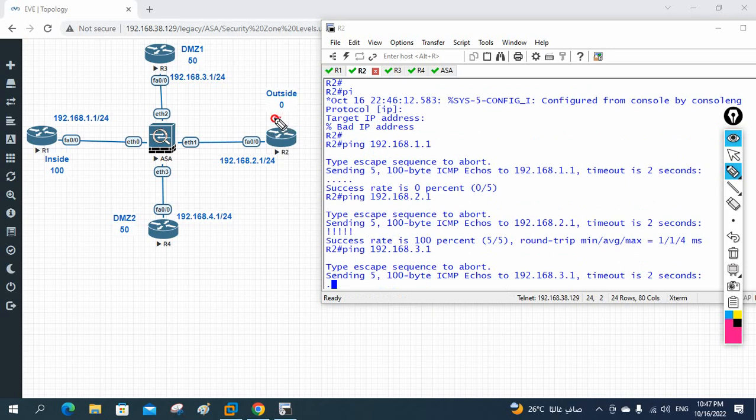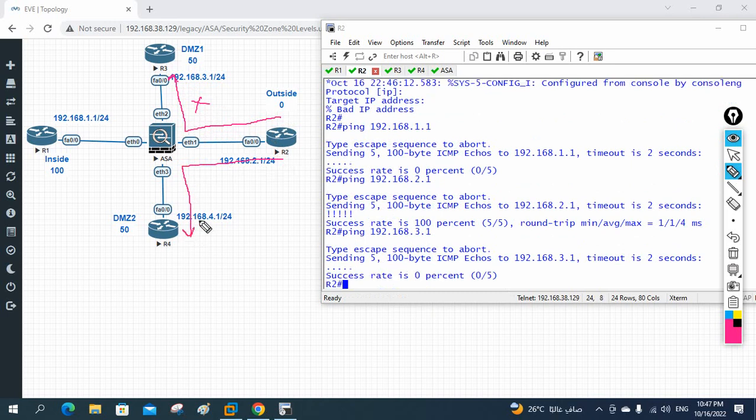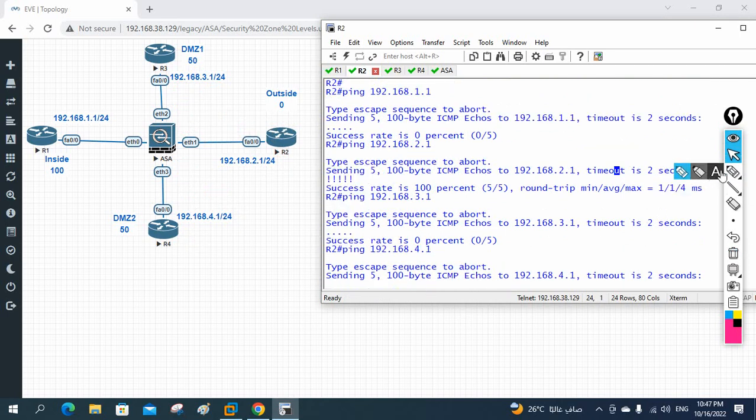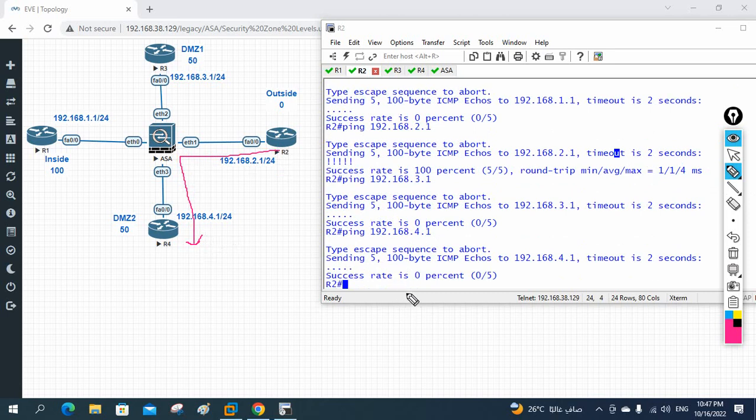I am trying to go this way, like this and like this, and it will not work. If you see, not working. Now let me try 4.1. I am trying to go from this direction to this direction, it will not work. See, it is not working. They will not allow to go in this direction.